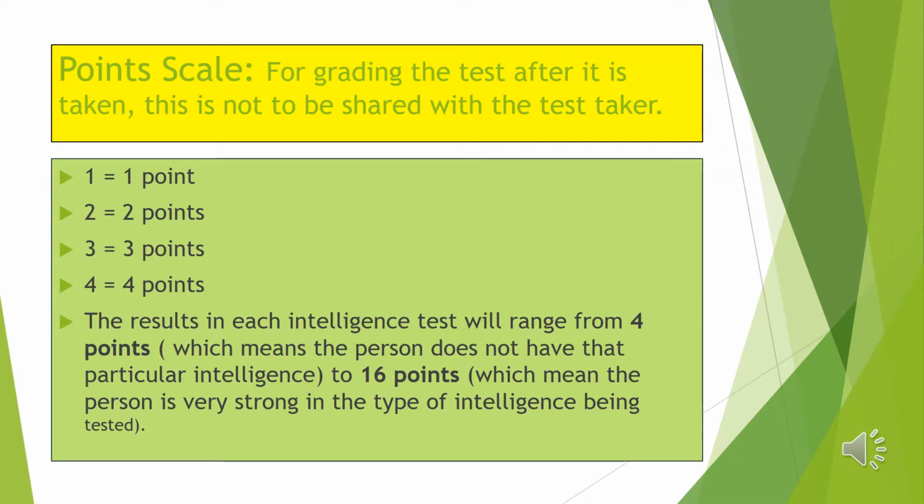A numerical scale is going to be needed to grade the test after you have given it and received the responses. So here's our scale. 1 point is equal to 1 point, 2 is equal to 2 points, answer 3 is equal to 3 points, and 4 points. The results in the intelligence test will range from 4 points, which means that a person does not have that particular intelligence, to 16 points, which means that that person is very strong in that type of intelligence being tested.